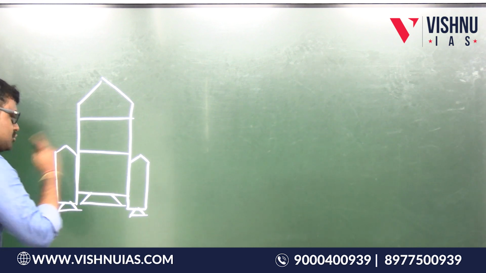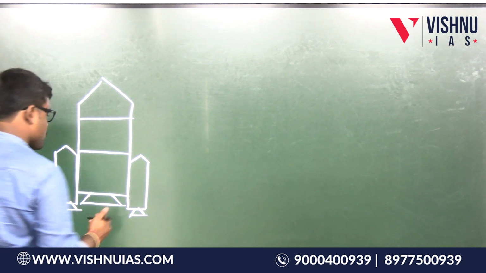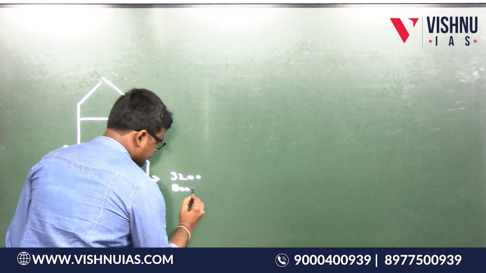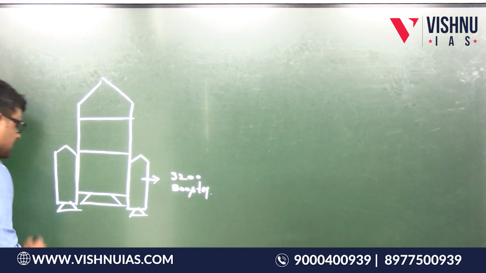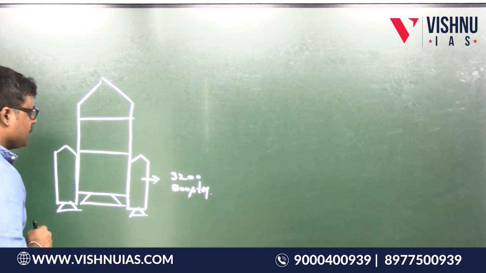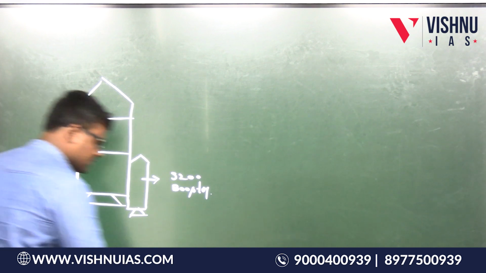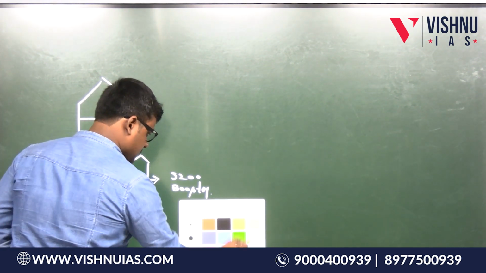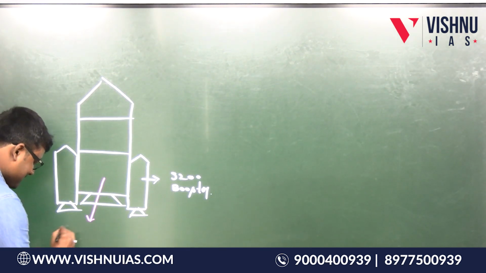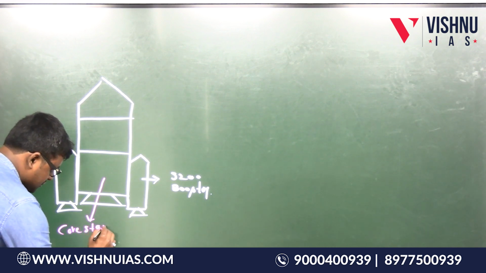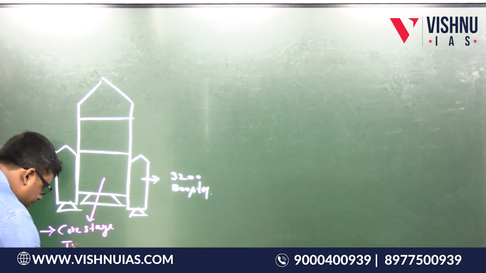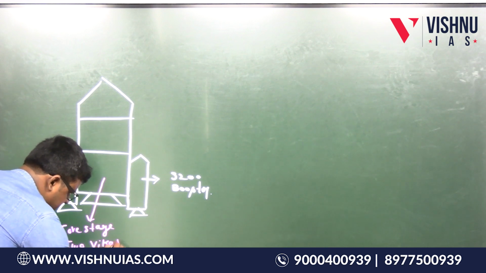Now, what are these two? This is an S200 booster. This is one more S200 booster. So this LVM3 has 2 S200 boosters. What is this one? It is the core stage. This core stage consists of 2 Vikas engines.